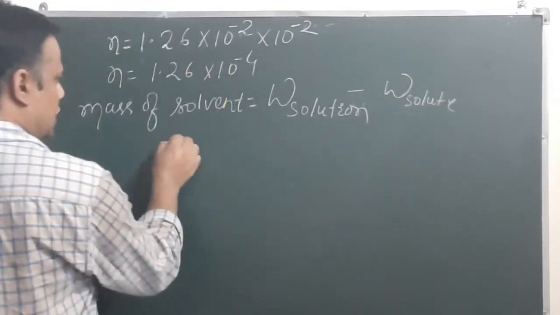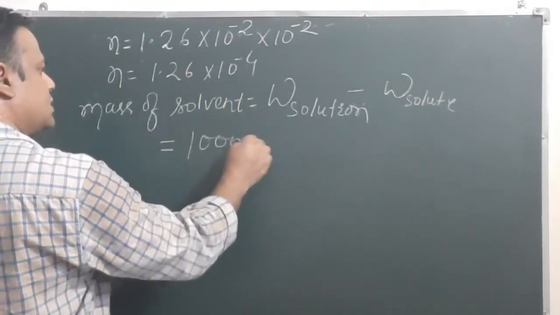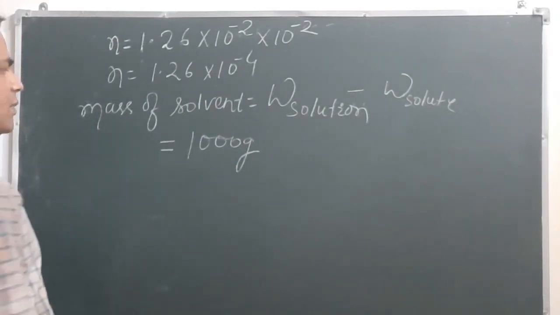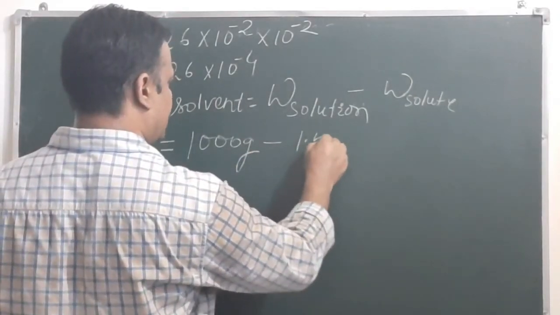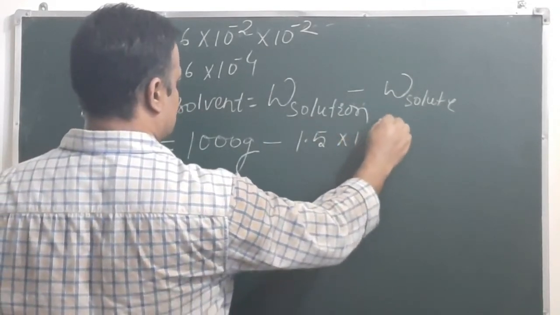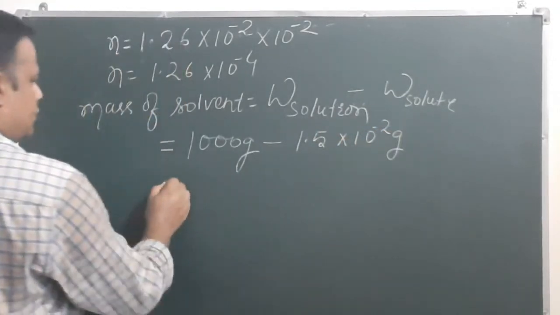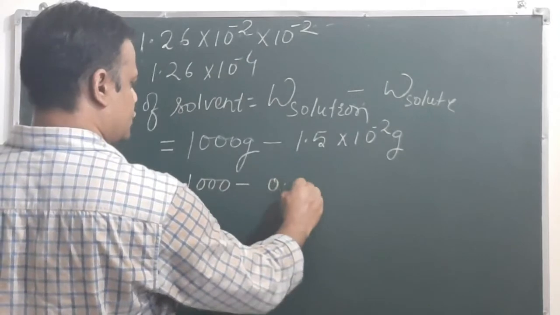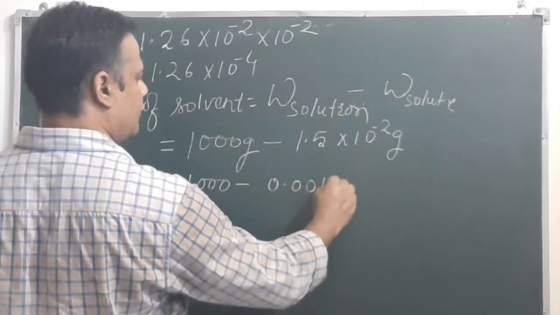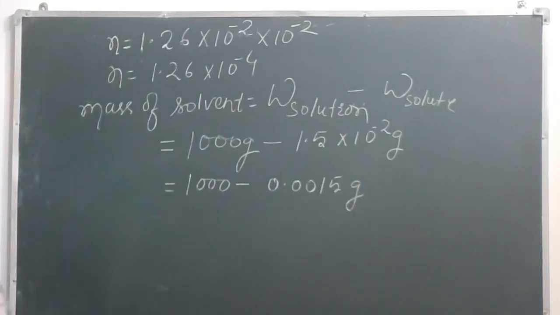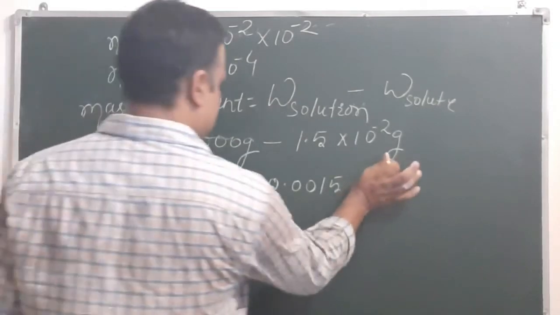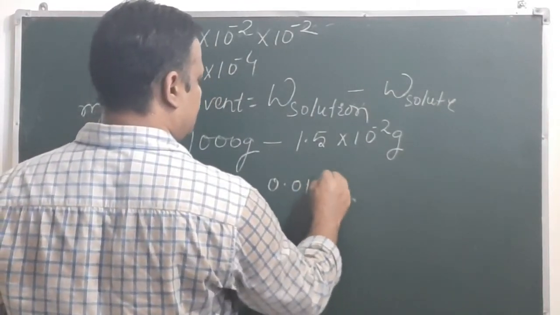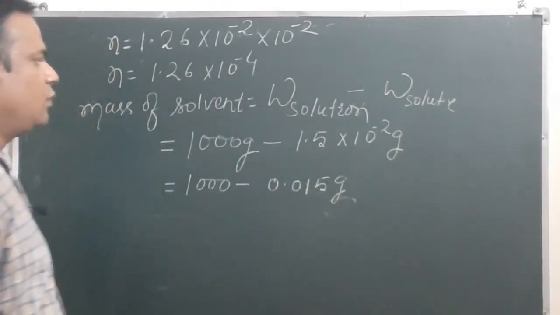We have taken a sample of 1000 gram, so we can consider the mass of solution as 1000 gram, and the mass of solute we have calculated is 1.5 into 10 to the power minus 2 gram, that is 0.015 gram.